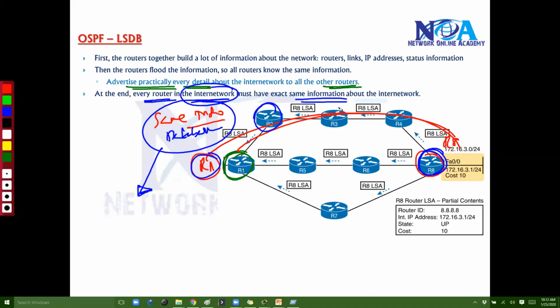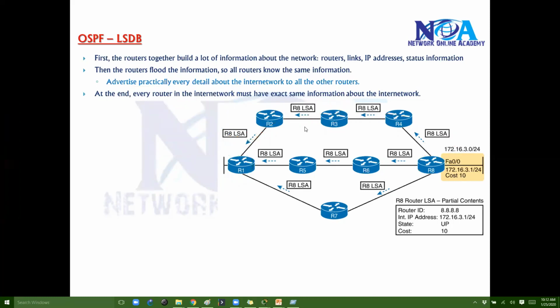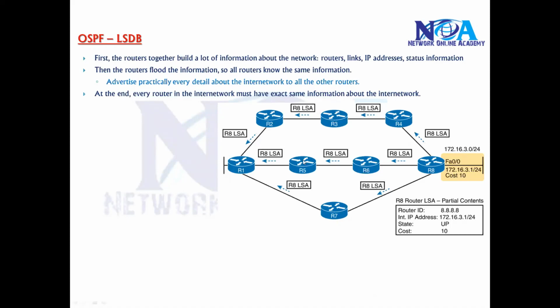So at the end of the OSPF process, all the routers must have the same database. This flooding will add some overhead, and that's where we use the areas concept. We'll talk about OSPF areas later, but this is the default process that happens.